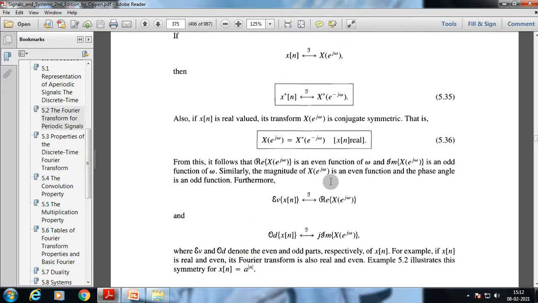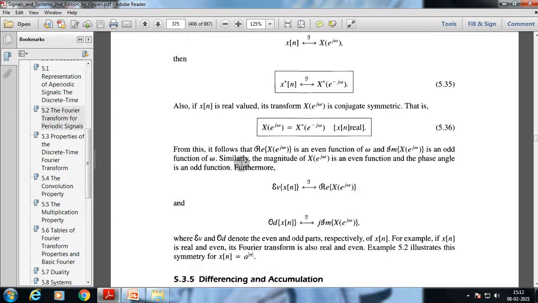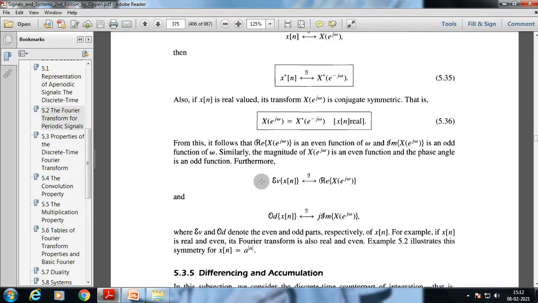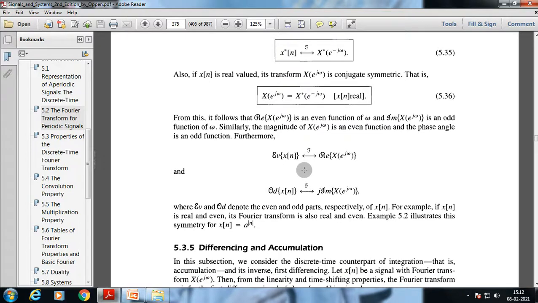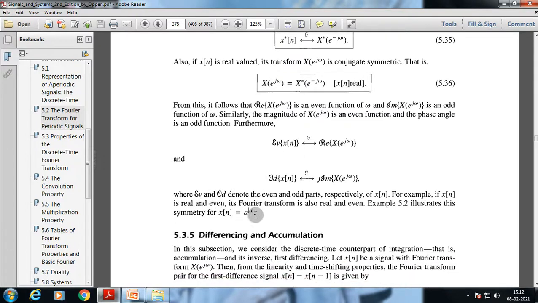We can also write X(e^{j omega}) as a combination of an even function and an odd function. Similarly, the magnitude of X(e^{j omega}) is an even function and the phase angle is an odd function. Furthermore, you can rewrite that as this, where even and odd denote the even and odd parts respectively of x[n]. For example, if x[n] is real and even, its Fourier transform is also real and even, and this illustrates the symmetry for x[n] equal to a^{|n|}.